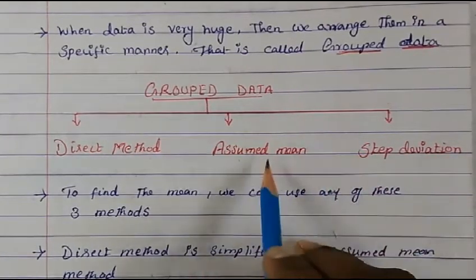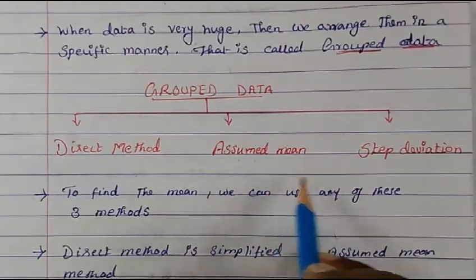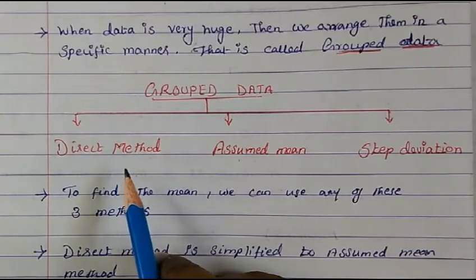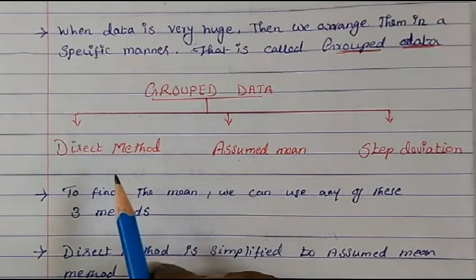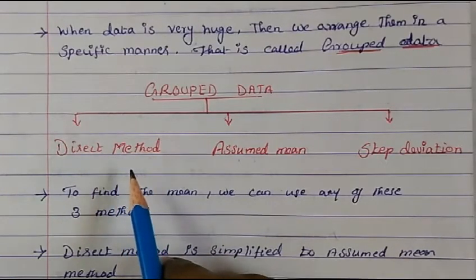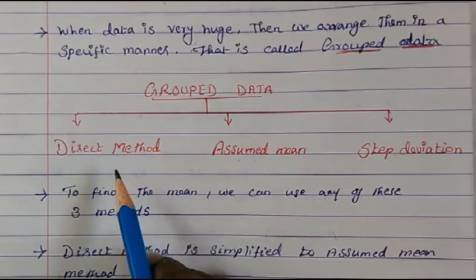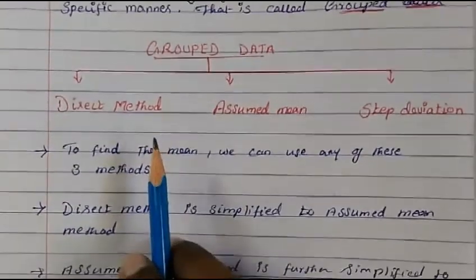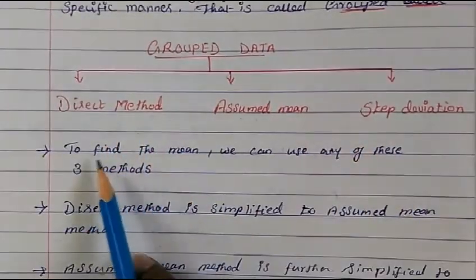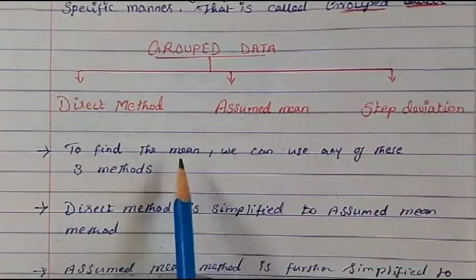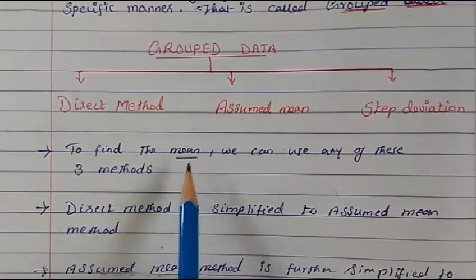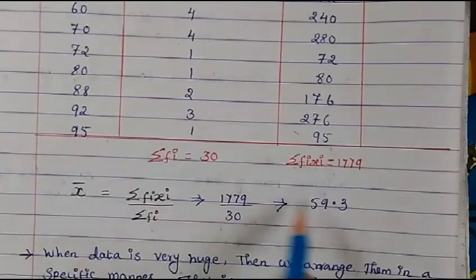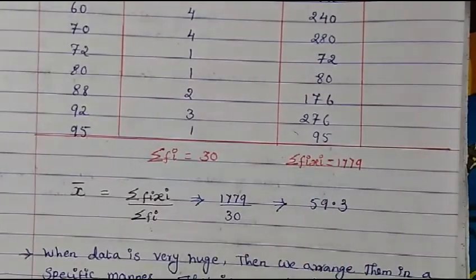Though two or three extra columns will come, calculation wise it becomes very easy. The easiest one is step deviation method. The second easiest one is assumed mean method. But if you are not very comfortable, you can directly do the direct method. But here you have to take care of the calculation because the numbers will be bigger. Any one method you can use. All these three methods we will use to find the mean. Just now I told you, this is mean only, which means finding the average.